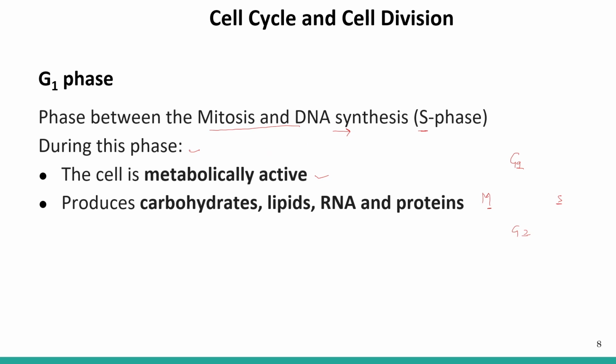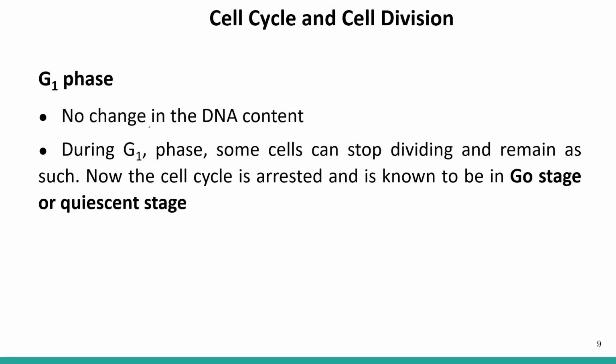What is happening in G1 phase? There is a lot of production of carbohydrates, lipids, RNA and proteins. What happens to the DNA content? There is no change in the DNA content here. There is only production of organic molecules such as carbohydrates, as well as synthesis of RNA. But there is no synthesis of DNA.